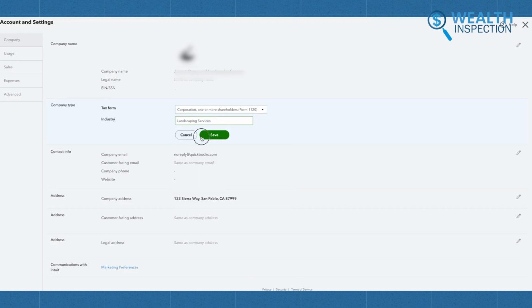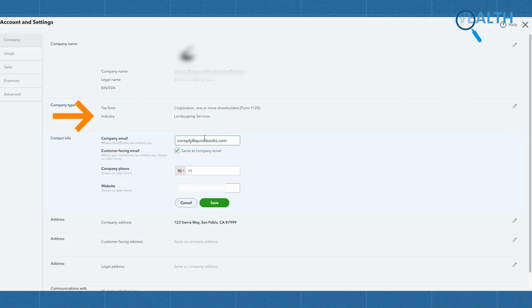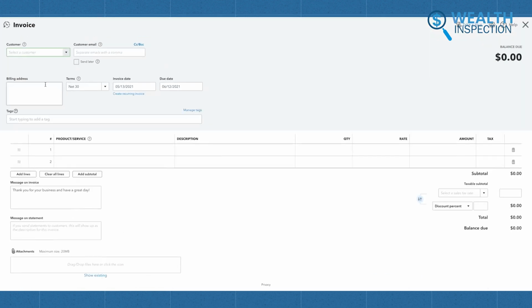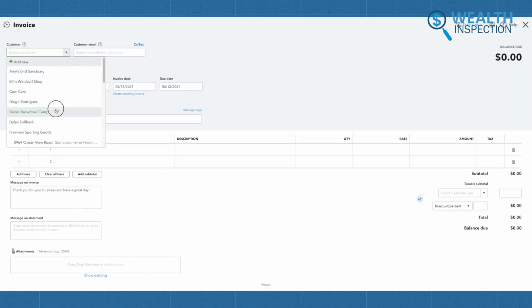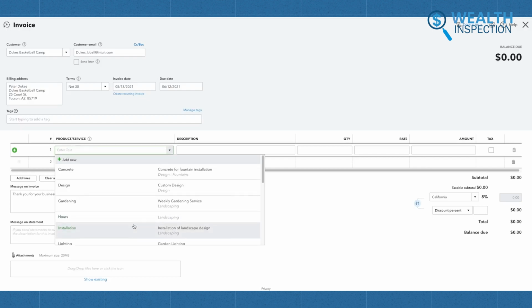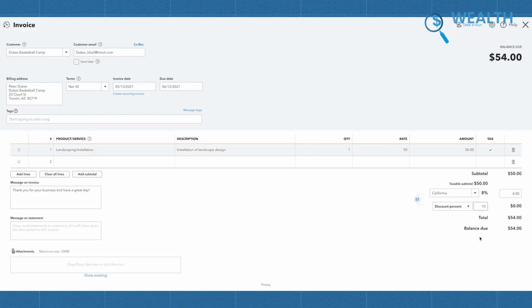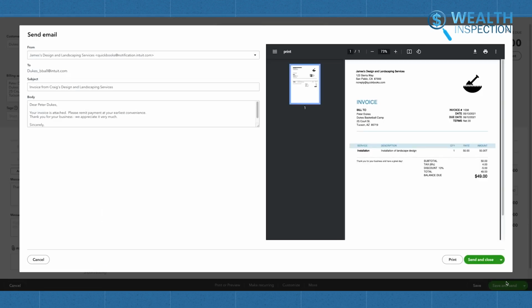You can also select the industry and structure that best matches your business, which helps in personalizing QuickBooks settings just for you. After adding your business details, you can even customize your invoices. To do this, go to Sales, then Sales Form Content. QuickBooks offers options to choose the invoice color, add your logo, and pick design options that match your brand. Think about it this way. Setting this up once means every invoice looks consistent, which adds a professional touch.